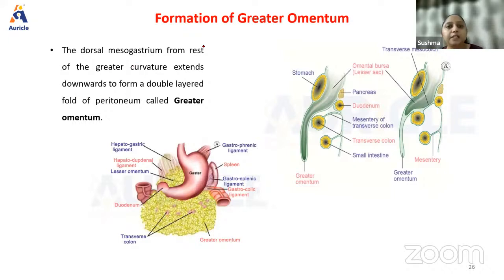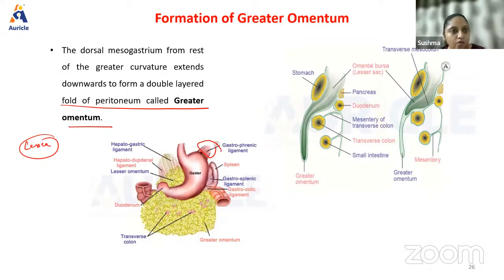Now, what is the greater omentum? How is the greater omentum formed? We learned about the lesser omentum. Let's talk about the greater omentum. Now, the dorsal mesogastrium from the rest of the greater curvature extends downwards to form a double-layered fold of peritoneum called the greater omentum. Here is the gastrosplenic ligament, as you can see.